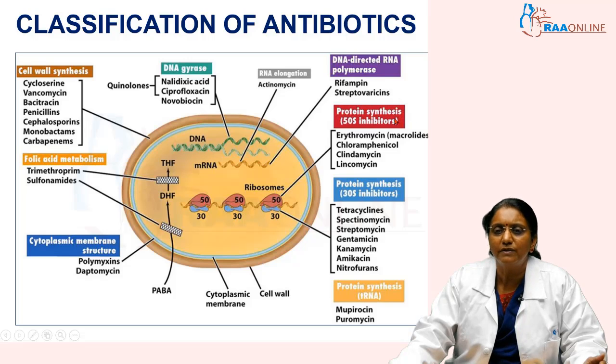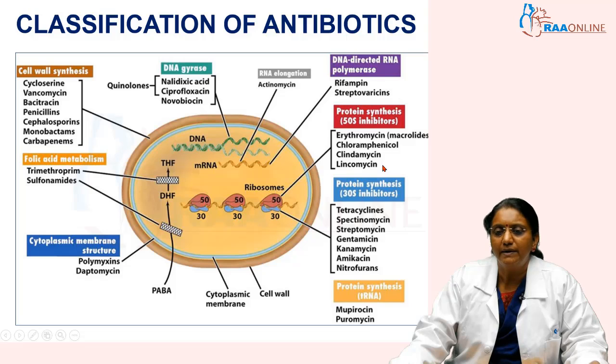Most of these protein synthesis inhibitors are bacteriostatic, with a few exceptions which I will discuss later. The 50S ribosome inhibitors are erythromycin, a common one, and chloramphenicol, which is no longer used so commonly because it is a very toxic drug, and clindamycin and lincomycin. Among the 30S inhibitors, we have tetracyclines, spectinomycin, streptomycin, gentamicin, amikacin and nitrofurans. All these are 30S ribosome inhibitors.